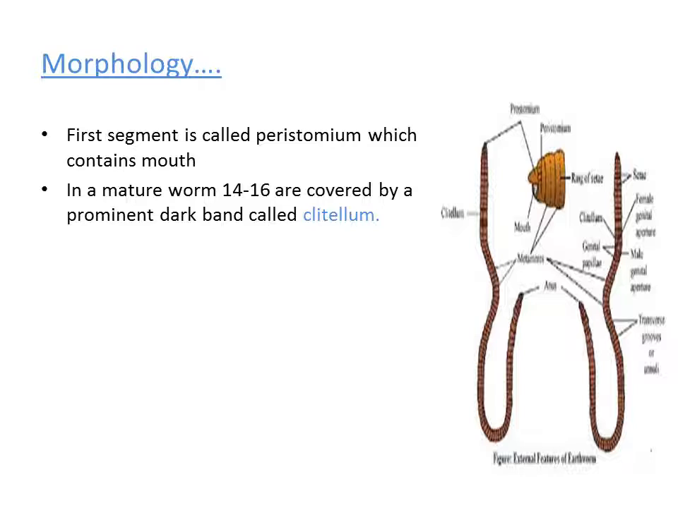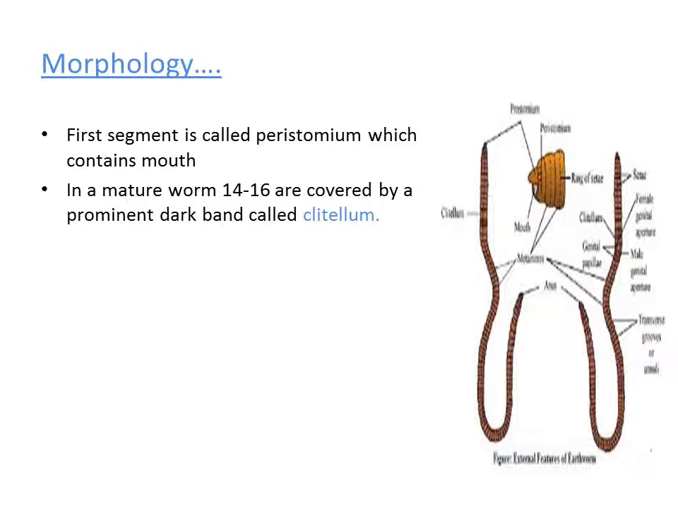So that dark band is named as clitellum. So what is the actual position of clitellum in the earthworm? It is present from the 14th segment to the 16th segment in the earthworm. So that dark band can be seen in the matured worm and that is named as clitellum.